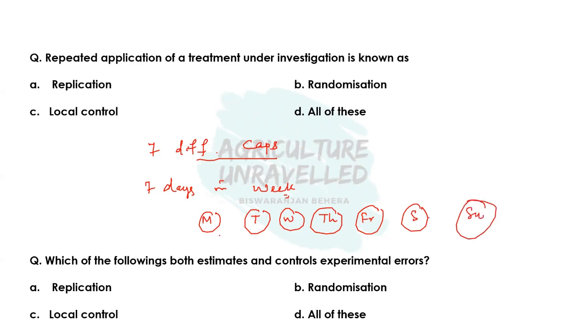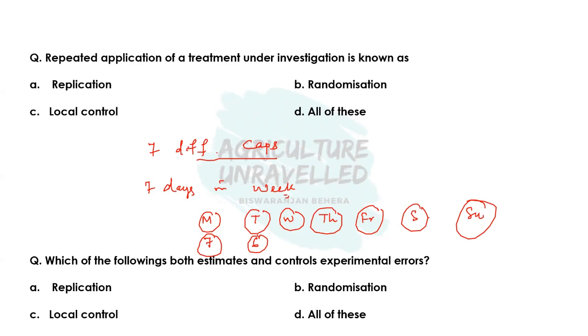Suppose on Monday you select one cap for yourself. There are 7 choices because you have 7 different caps. When you select one cap for Monday, you have 7 different choices. And the next day, Tuesday, when you are selecting one cap, then there are 6 caps for you, because you have already taken one cap on one day, and that cap you will not wear again.